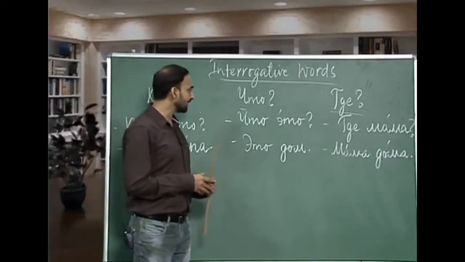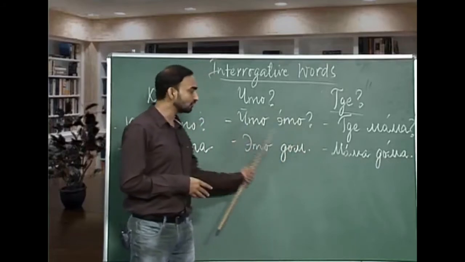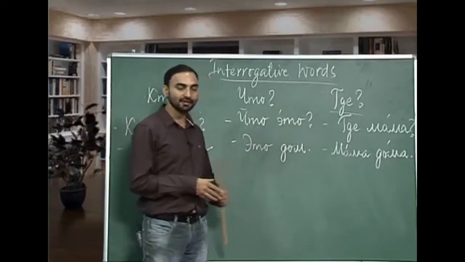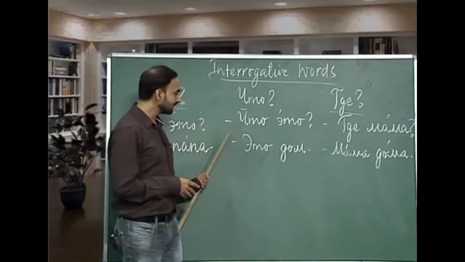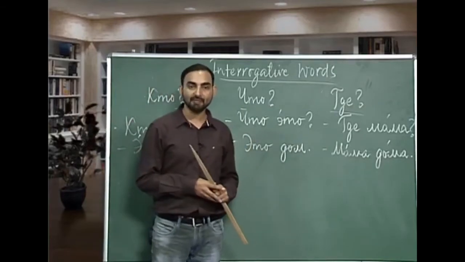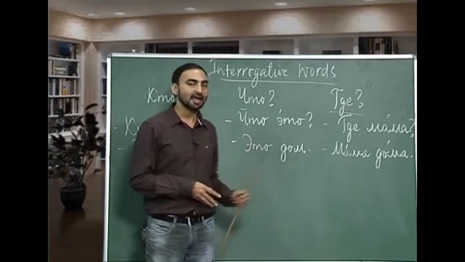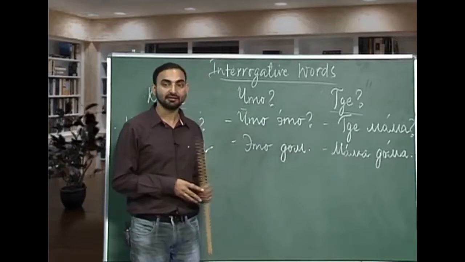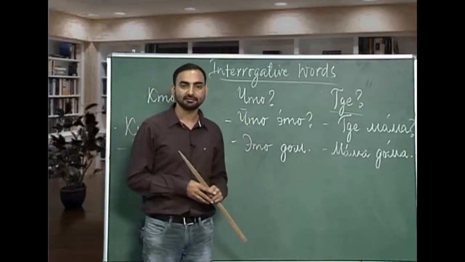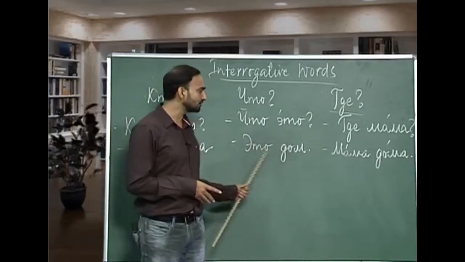The next question we have done is что это? What is this? Это дом. This is a house. The same way we can answer this question, I mean using different nouns, as это карта. This is a map. Это стол. This is a table. Это стул. This is a chair. Это лампа. This is a tube light. Это телевизор. This is a television, and so on.